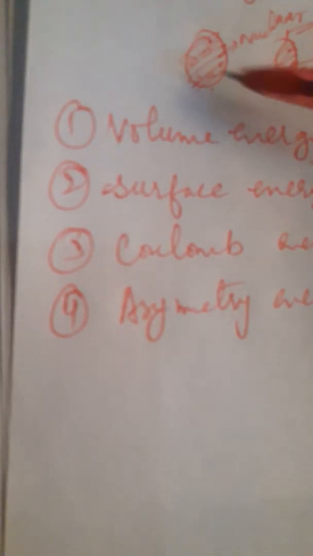Then, because there are protons inside the nucleus, forget about the neutrons, they are neutral, but protons have a charge, they will show a force of repulsion. So there will be a Coulomb energy term. This is the third term. The fourth is the asymmetry energy. Asymmetry means sometimes neutrons may be more than protons and sometimes protons may be more than neutrons. And this asymmetry also causes certain disturbances which decrease the binding energy. And then the fifth and last term is pairing energy.